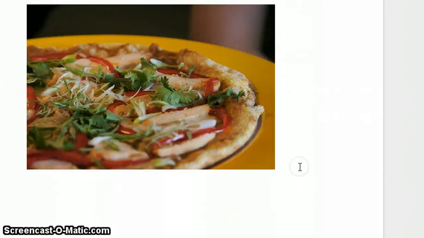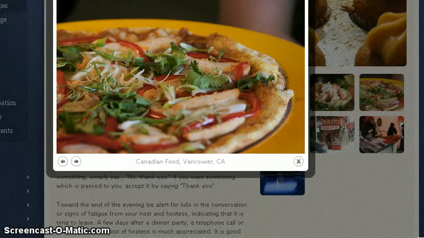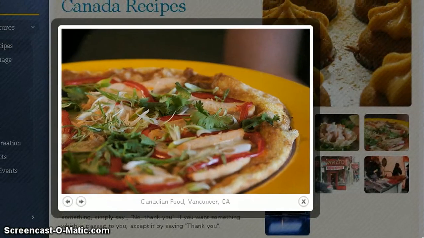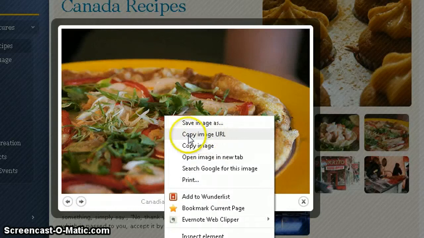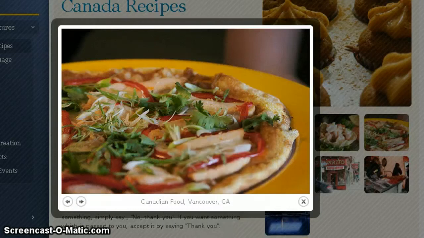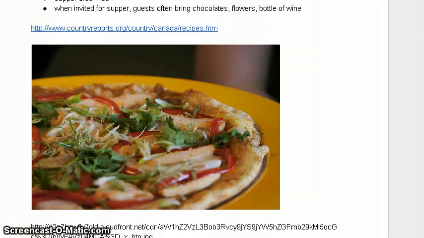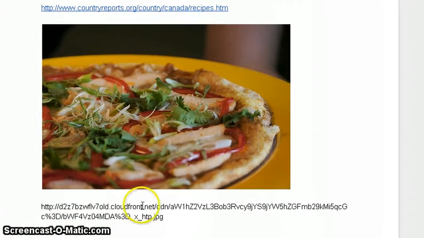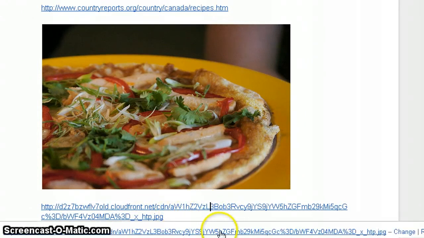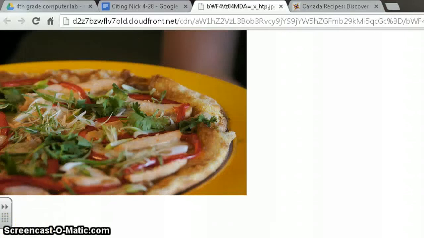Once that has appeared, I'm going to press enter so I can go below the image, and I'm going to go back and get the image URL. In other words, where it came from. So I will right click, and it actually tells you right here, copy image URL. Click on that, go back to your writing, you right click and paste. It will now show your citation where it came from. I think if I press enter, there it goes, becomes a link that I could even click on to go straight to the picture right there on the internet.